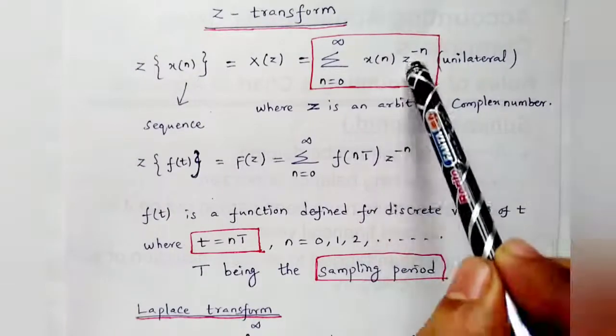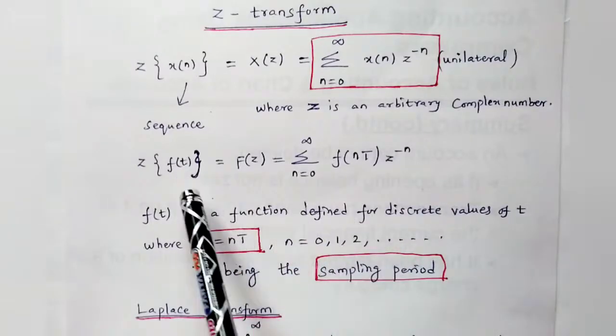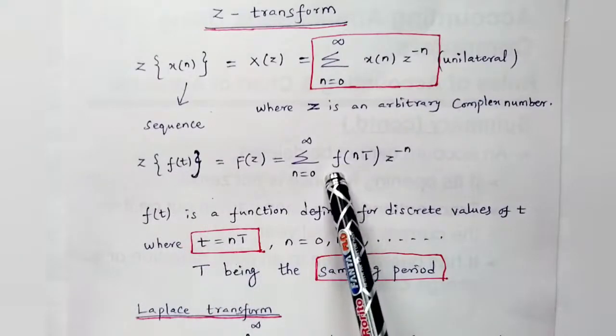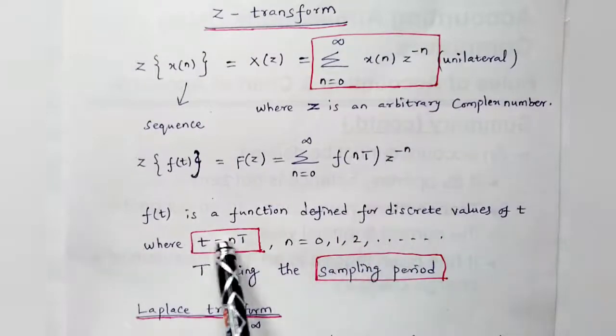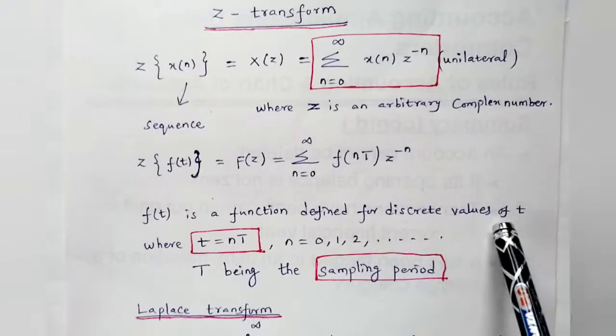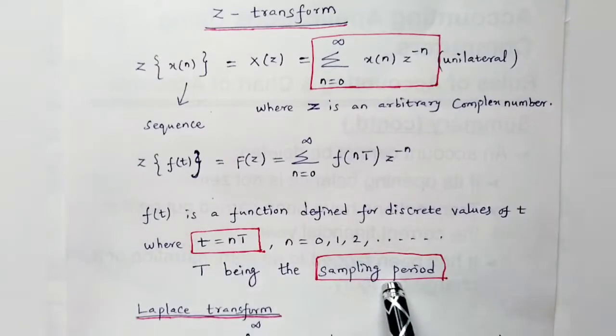If you look at these two, only one thing is changed. If you are seeing this, we can see it as a continuous function. If you want to make it discrete, I'll write this as n capital T. You can see here f of t is a function defined for discrete values of t. The t is n capital T, T being the sampling period. While we are taking a problem, we will discuss what f of t is and all.